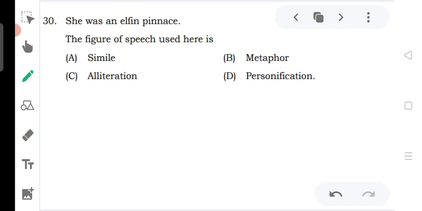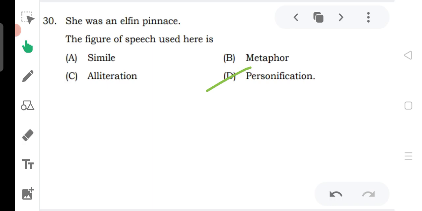She was an elf in Pinas. It is also the personification. Now you wonder what is the meaning of elf in Pinas? Elf in Pinas means a small fairy-like boat. Now fairy-like boat, that is, she was an elf in Pinas.